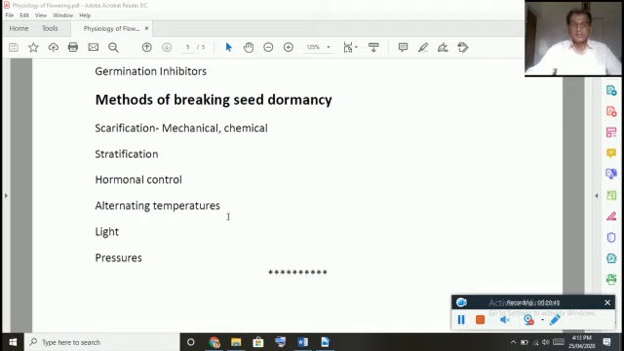Alternating temperature, a very interesting thing. There are some seeds, you just vary the temperature, both high and low temperature, and the embryo will become active and germinate. For example, some seeds we can keep at 45 degrees for 2 to 8 hours, and then immediately we have to keep them at 30 degrees centigrade for 18 to 22 hours. Then they germinate. Similarly, light. If we expose the seeds to light for a particular time, then the dormancy will be broken, and thereby the seeds will germinate.